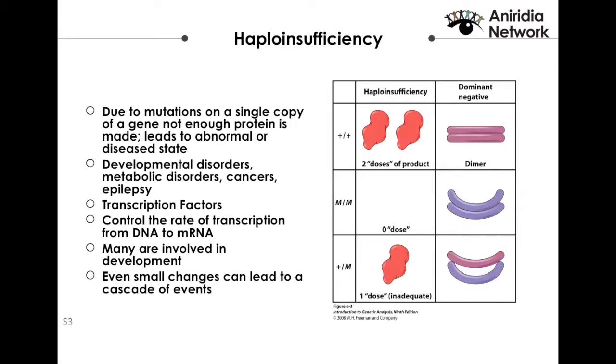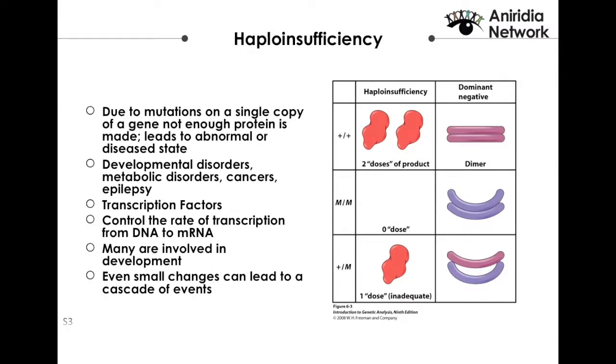And because of that, they are found mainly involved during the development of organisms. And it's due to that nature that they are strongly correlated with haploinsufficiency, because it will mean that even small changes on your total protein levels can lead to a cascade of events, leading in the end to an abnormal phenotype.